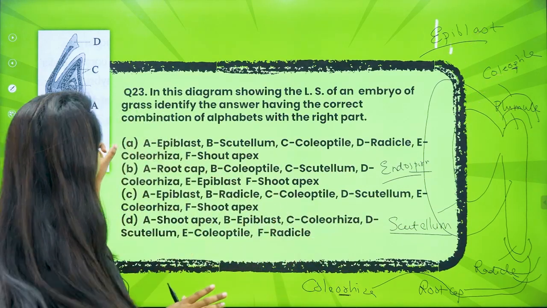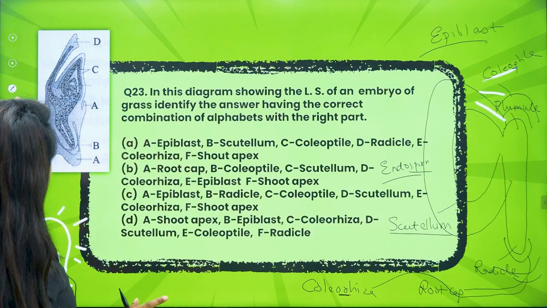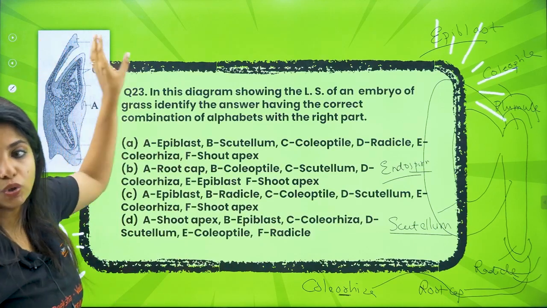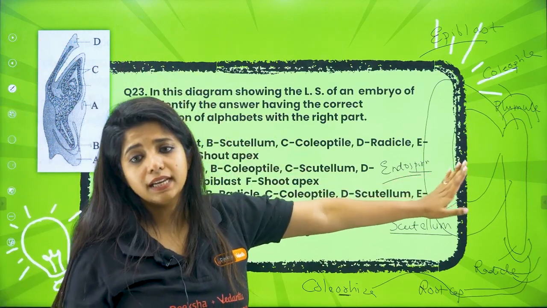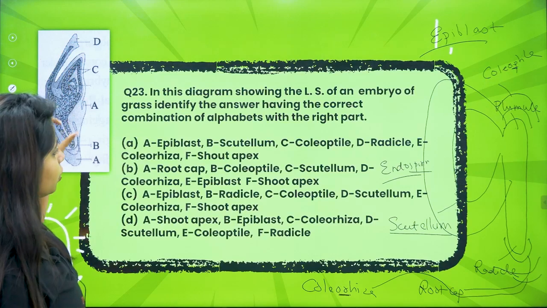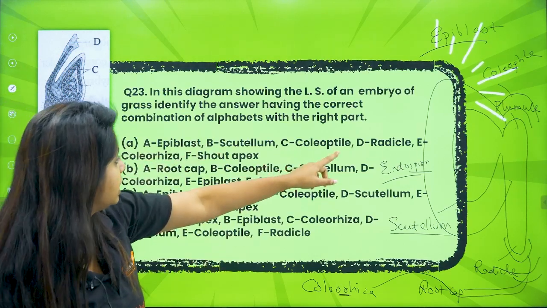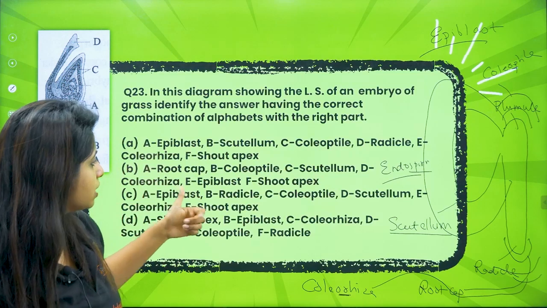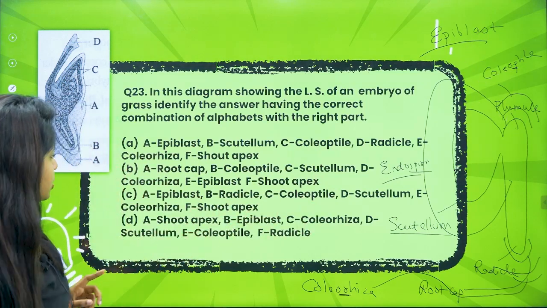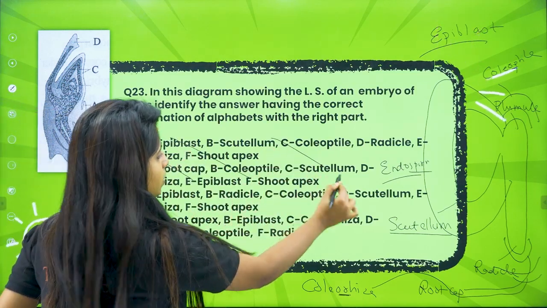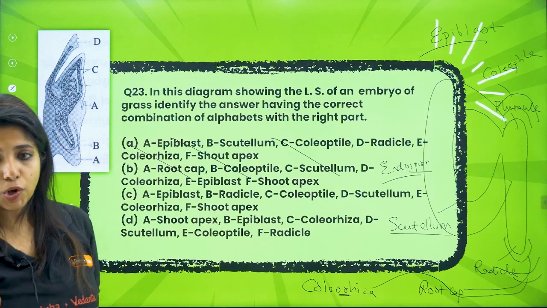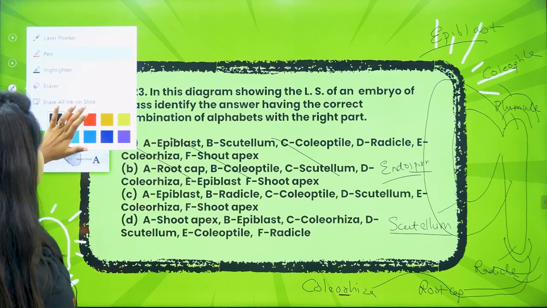Okay. Now, in this picture, over here, this D part that you see, it is the scutellum, the only cotyledon that it has. So D is scutellum. Where do you find D as scutellum? You have to find that. So here D is radicle, here D is coleorhiza, here D is scutellum, and here also D is scutellum. So I can exclude these two options out there. Now the next thing that I am pretty sure is A. What is A?